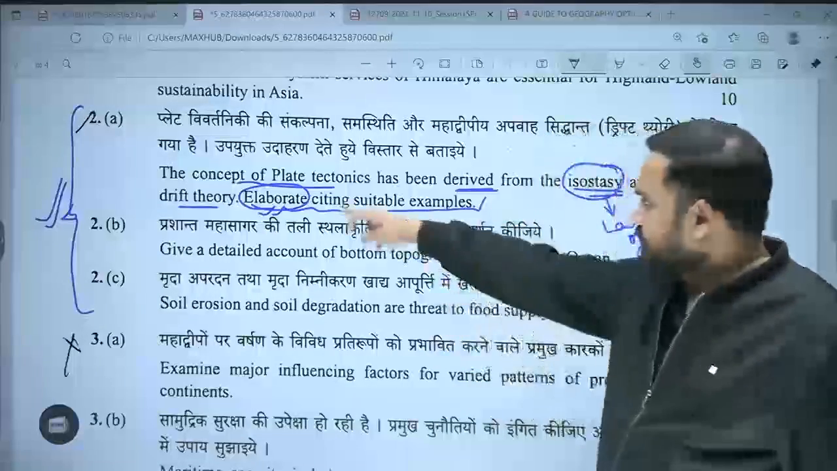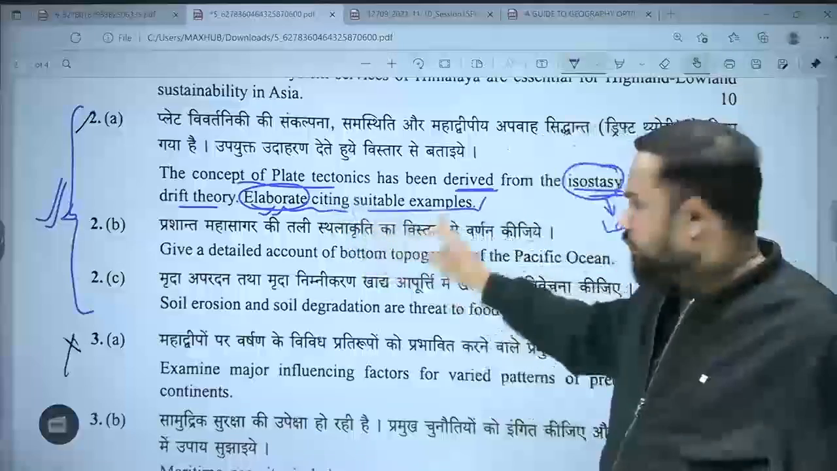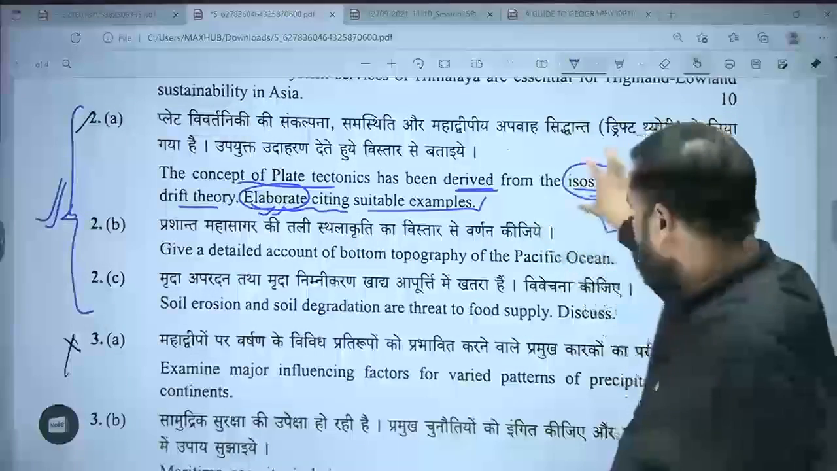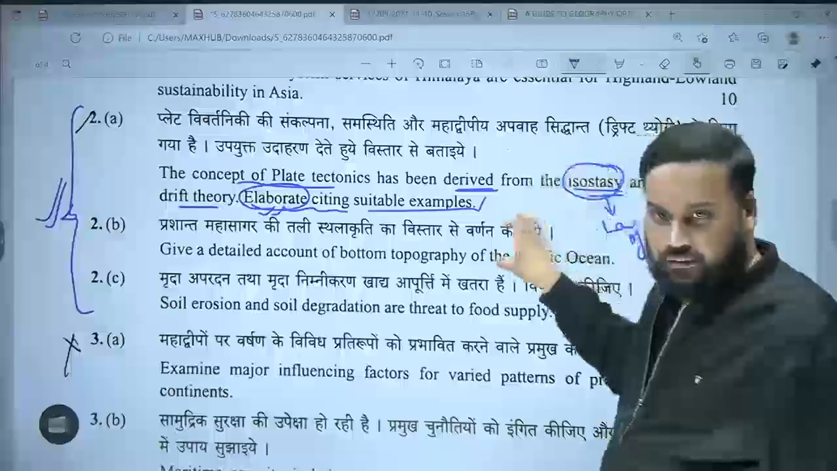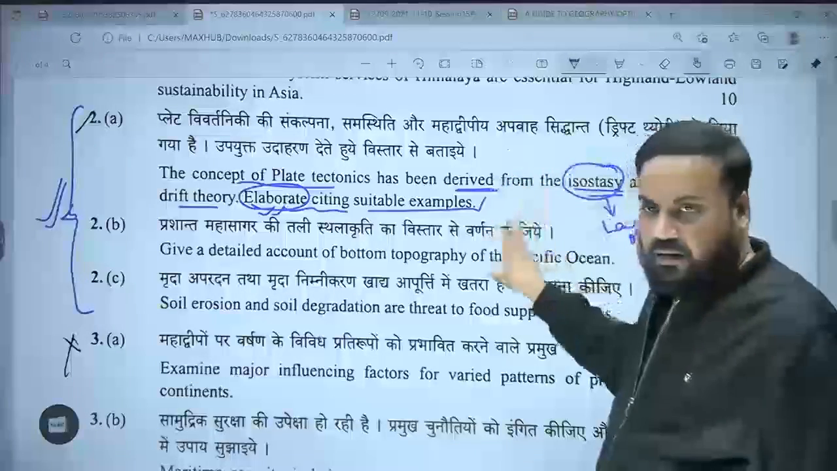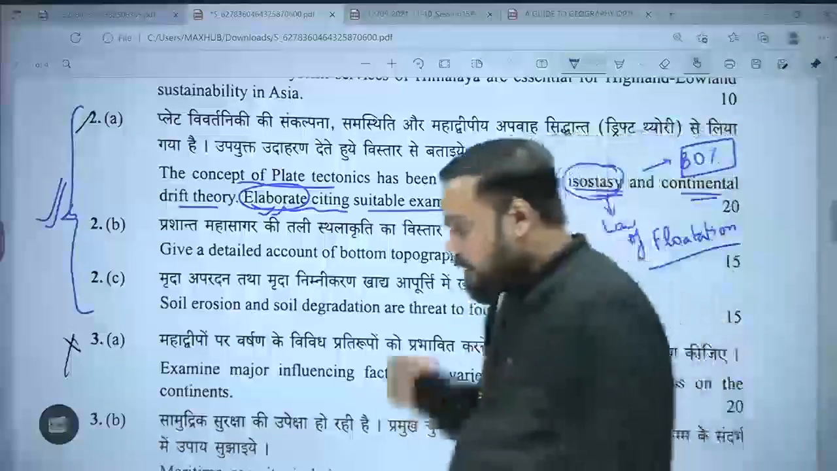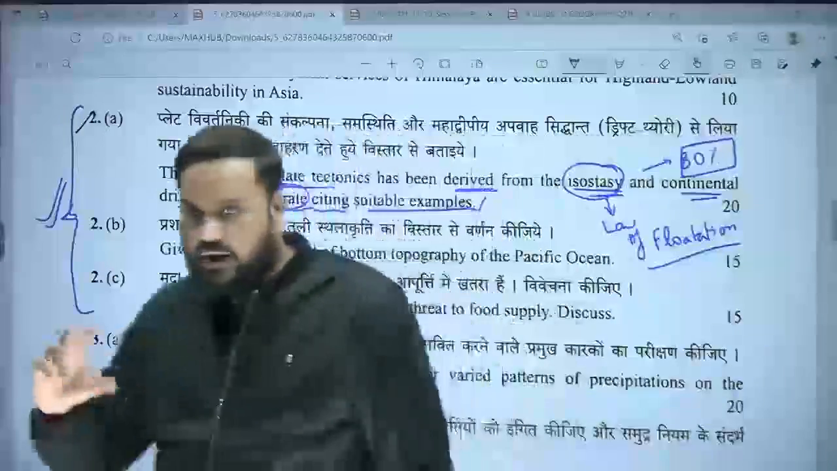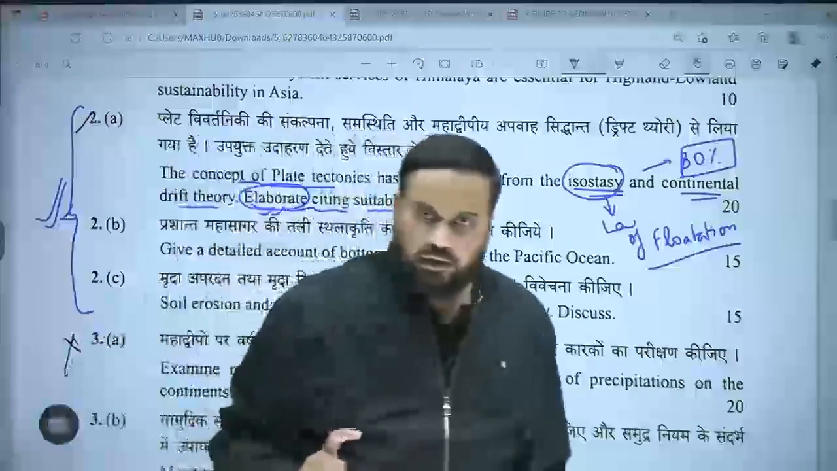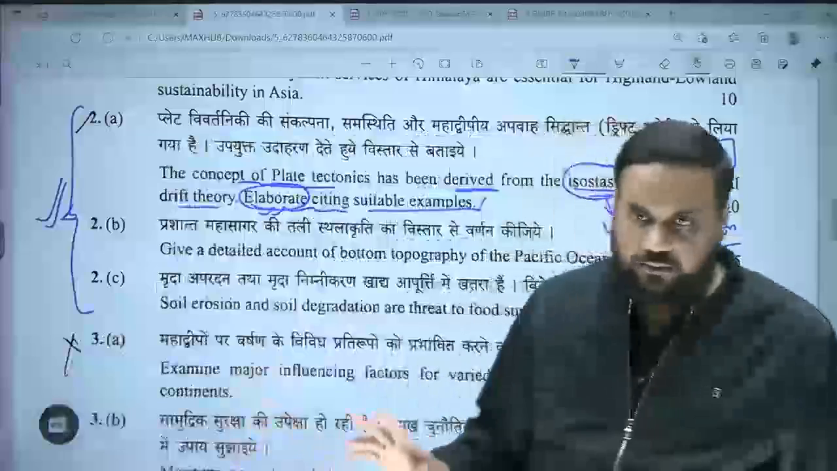But because the keyword here is elaborate, my focal point should be explanation, justifying what is written, explaining what is written. If I have to write the other part, it is only the last 2 paragraphs where you can just mention that.